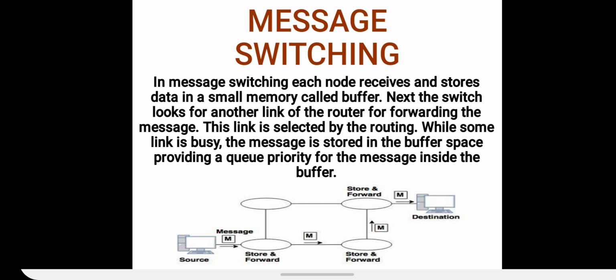While some link is busy, the message is stored in the buffer space, providing a queue priority for the message inside the buffer. Means a queue is maintained by the buffer, so as it reaches a computer, it is stored in the buffer, and further it is checked that the next destination or the next computer is free or available